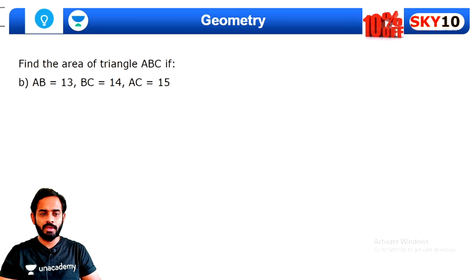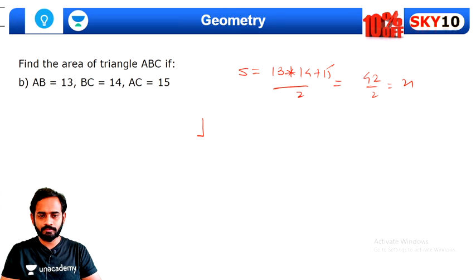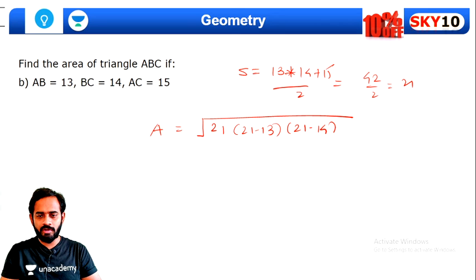Okay, find the area of triangle if we have sides 13, 14 and 15. First of all, semi perimeter will be what? 13 plus 14 plus 15 by 2. Okay, so you'll get 42 by 2, that is 21. Okay, according to Heron's formula, area will be equal to root of 21 multiplied by 21 minus 13, 21 minus 14 and 21 minus 15, using Heron's formula.